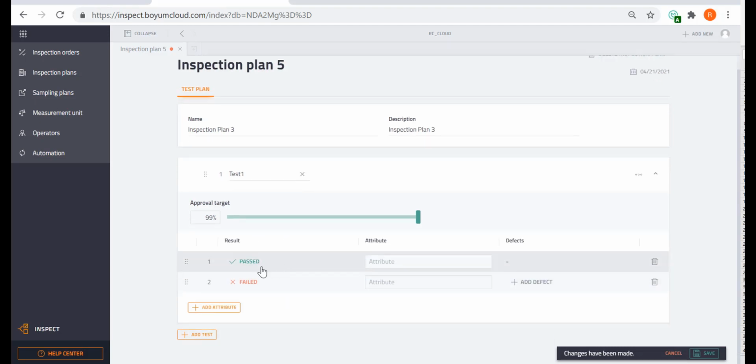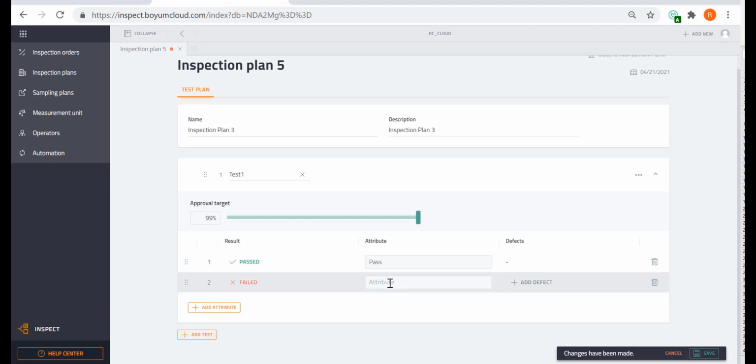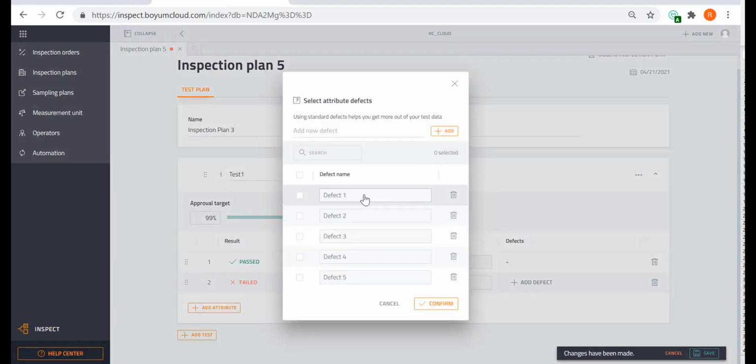And what you have available is pass or failed. I'm just going to put in there pass and fail also. You, of course, can put in there whatever you would like. And I'm going to say, hey, if you choose failed, I want you to actually add a defect. Meaning, I need you to choose from certain defects.